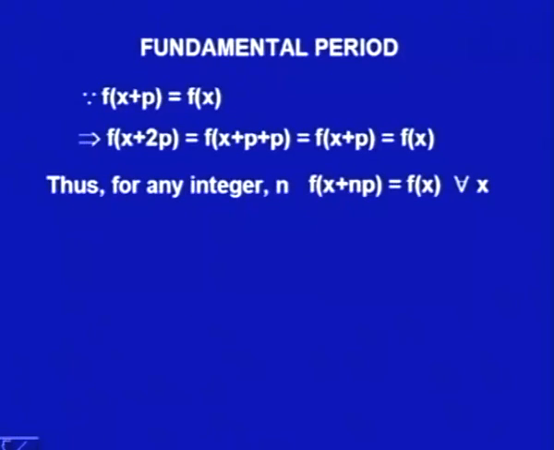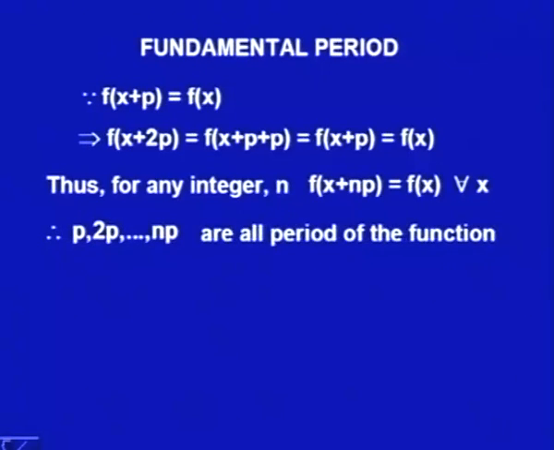So, what it says is, now I have a function which is defined for all real numbers x such that f(x + p) = f(x), f(x + 2p) = f(x) and f(x + np) = f(x) for any integer n. That says my p, 2p or np are all periods. So, we can say this function is periodic with period p or 2p or np. So, all these are periods of the function.